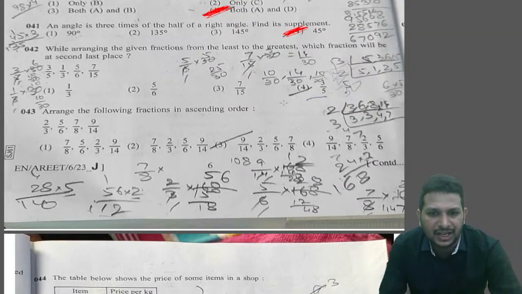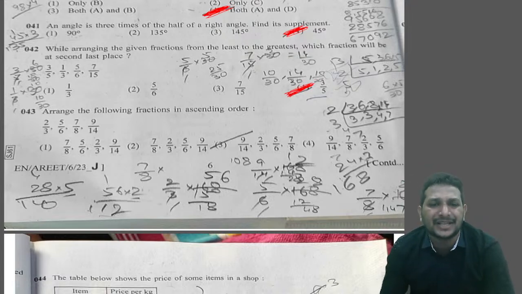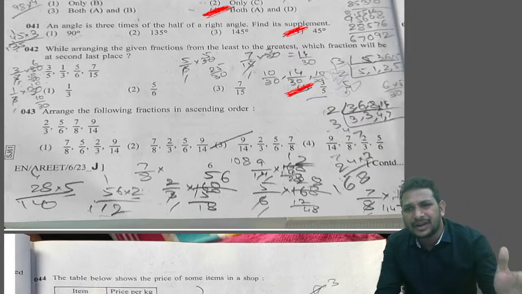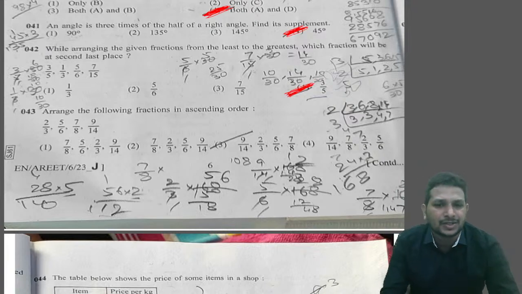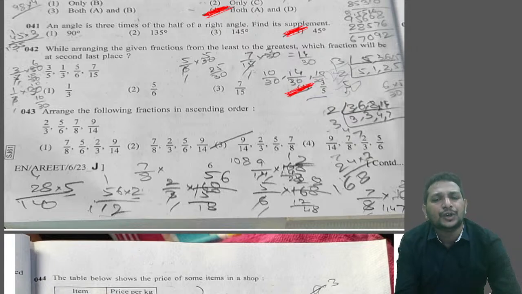Got the answer as option 4, 3 by 5. The next one is also related to fractions. They're asking to convert into ascending order. If I convert all of them into like fractions and then write from small to big, it's a similar model, right, which we discussed right now. So here also we need to find the LCM, convert into like fractions, and then arrange from small to big. Here also ascending order only. They're asking to write the complete order.